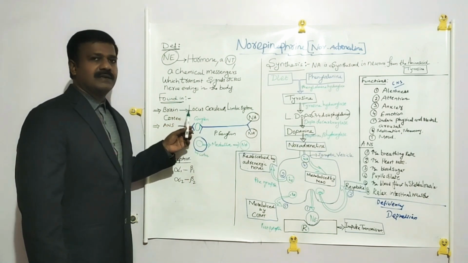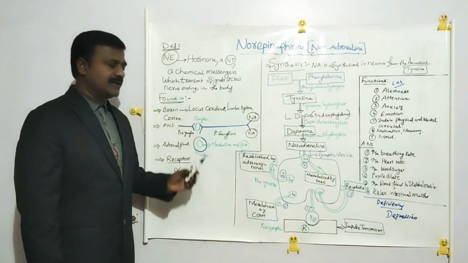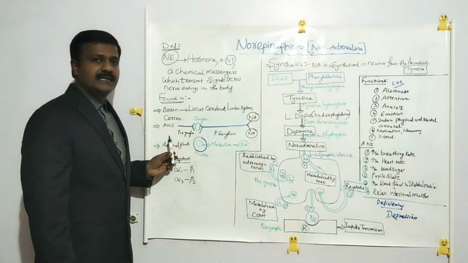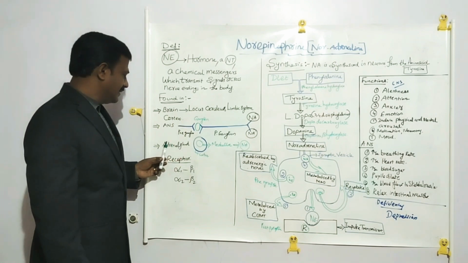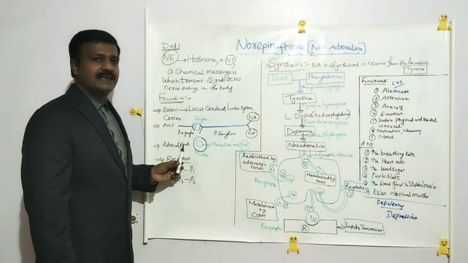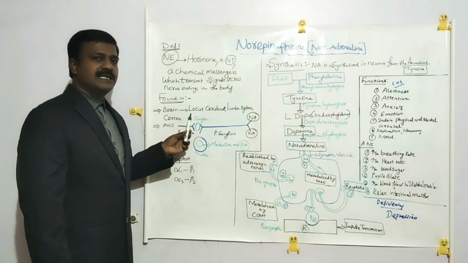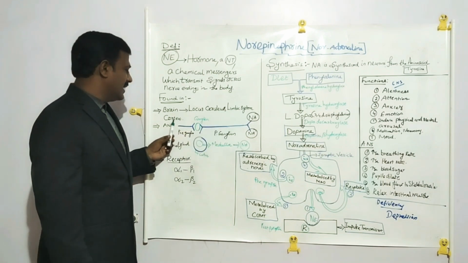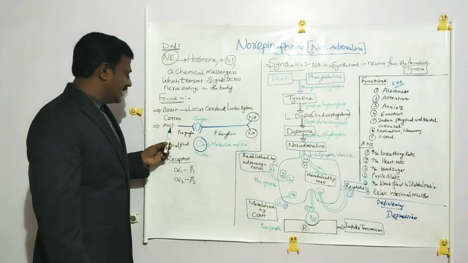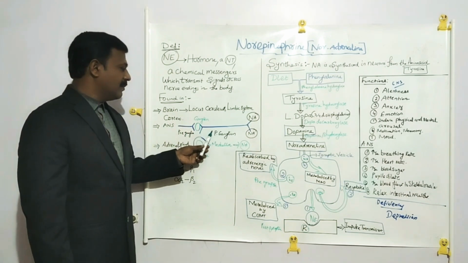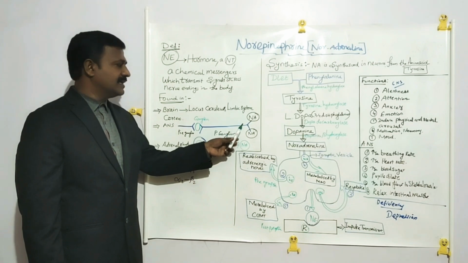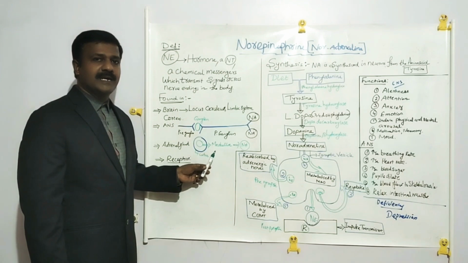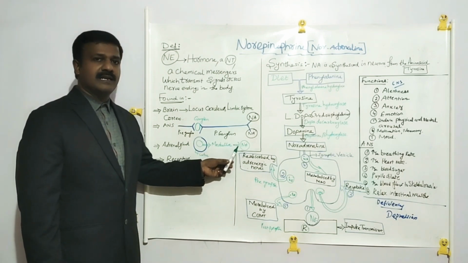And where is it found? Generally, norepinephrine is found in three areas. Number one, the brain. Number two, the ANS, in the sympathetic nervous system. Number three, the adrenal gland. In the brain, it is located in the locus coeruleus, limbic system and cortex. In the ANS, it is found in postganglionic sympathetic neuron nerve endings. In the adrenal gland, the inner part, the adrenal medulla, secretes noradrenaline.